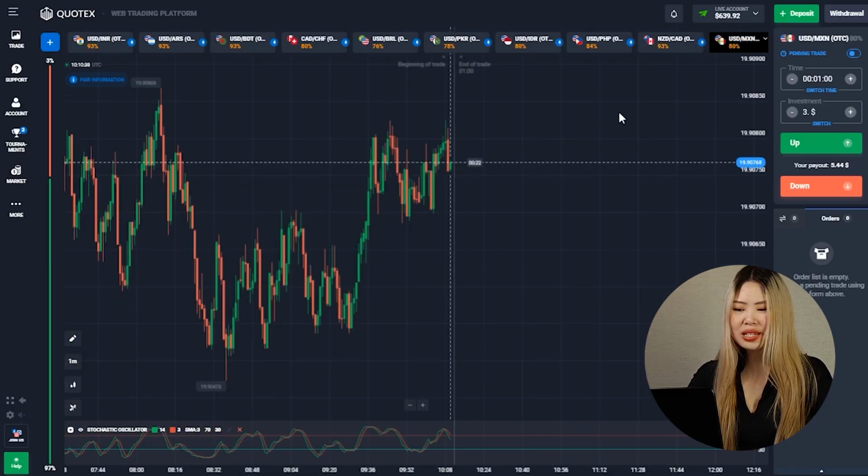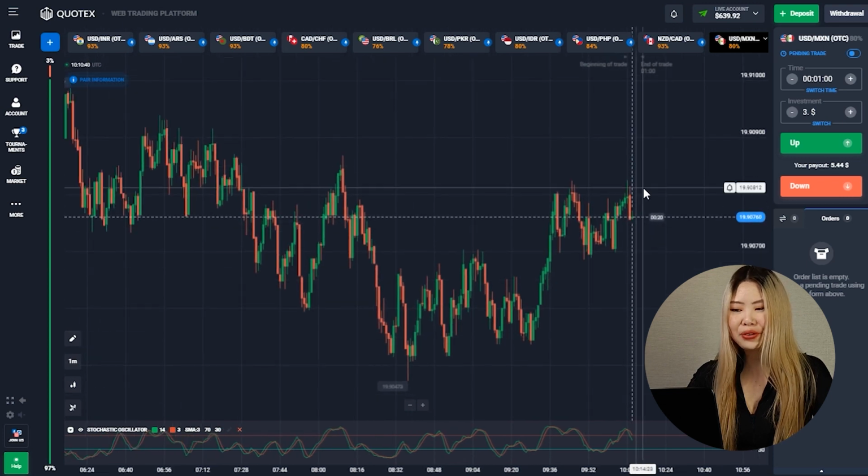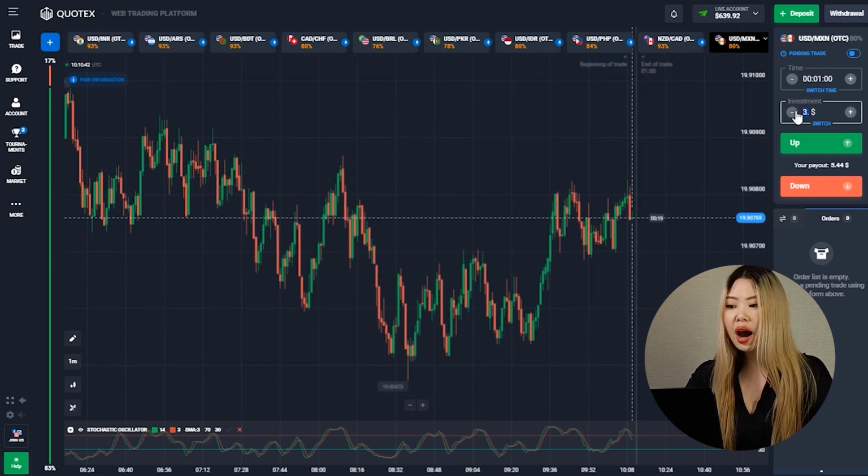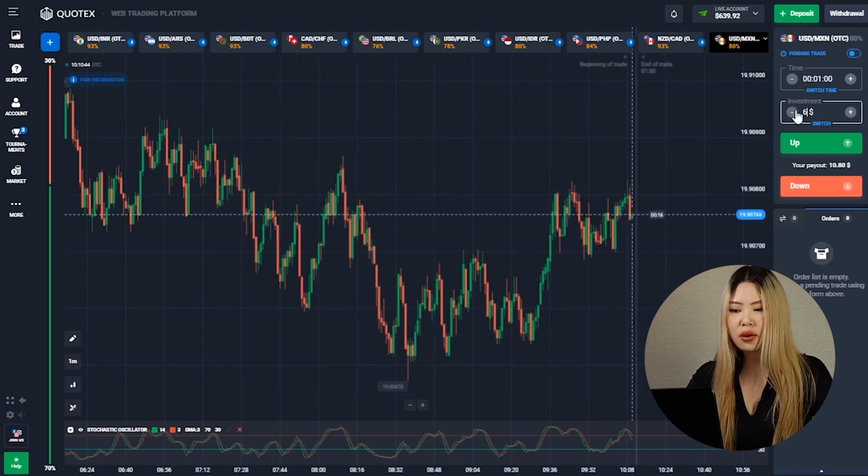And what do we see here? Here, it's a pretty good situation again. I want to get the downtrend, so $630 trade down. Here we go.